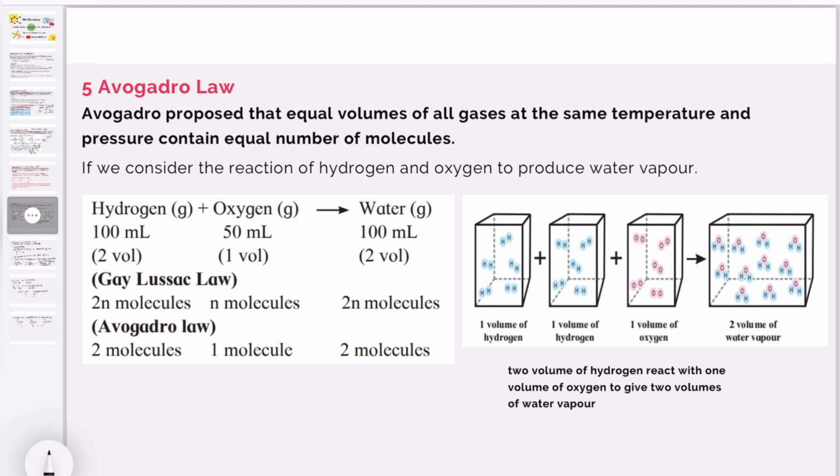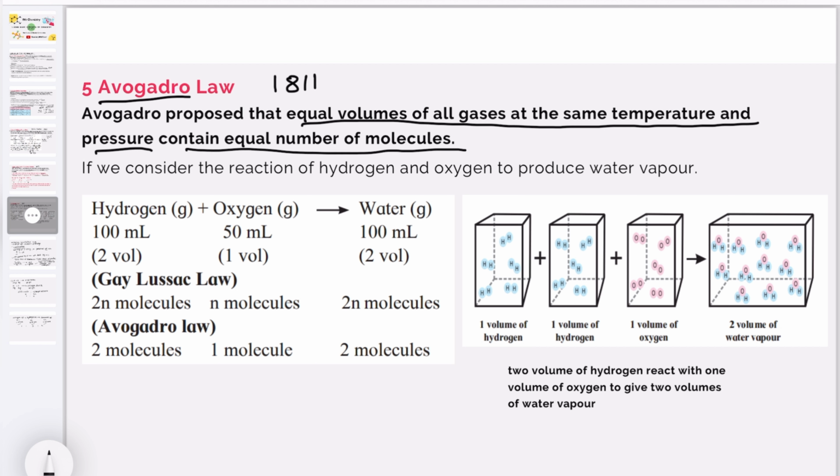Then the last law is Avogadro's law. This is a very simple law proposed by Avogadro in 1811. Avogadro proposed that equal volumes of all gases at the same temperature and pressure contain an equal number of molecules. Very simple law. If we consider the reaction of hydrogen and oxygen to produce water vapor, H2O, we know that it takes half of O2 and twice of H2.